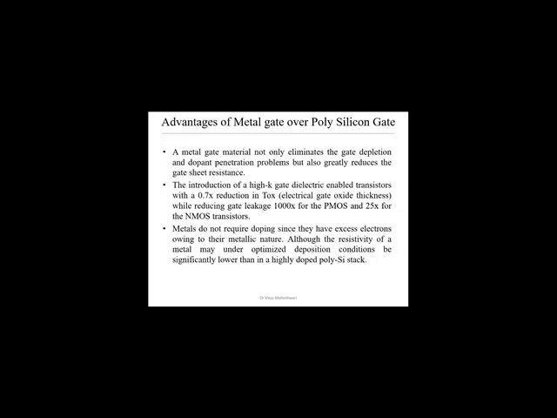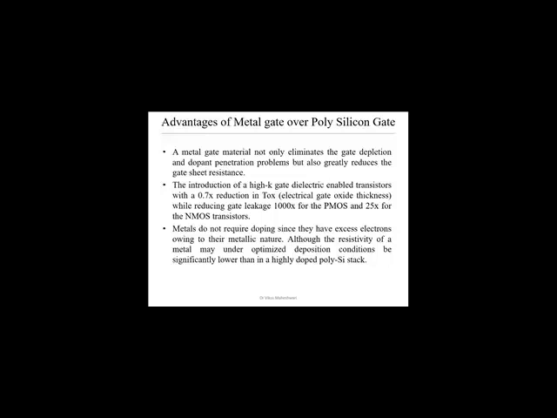But internally some leakage current will flow. Because of that, some portion of your battery will be drained. That is related to the leakage. So leakage is one of the major problems in short channel devices. If we use high K dielectric material along with the metal gate, it reduces leakage current 1000 times in PMOS and 25 times in NMOS transistors. So this is one of the major advantages.